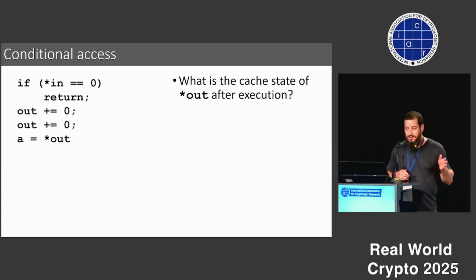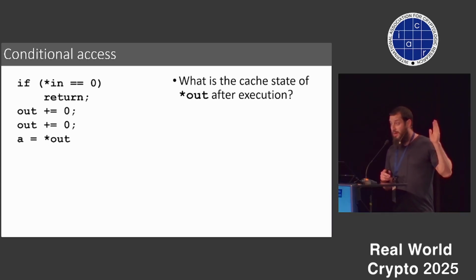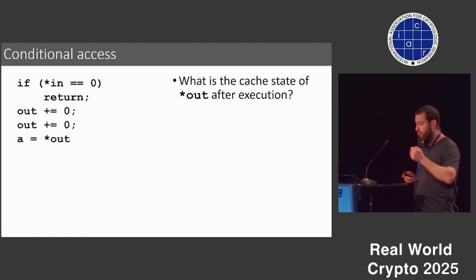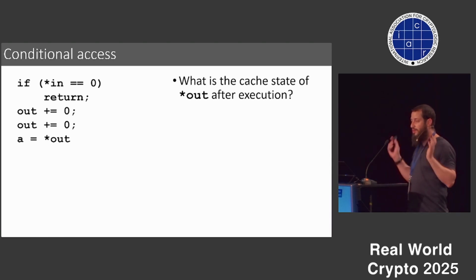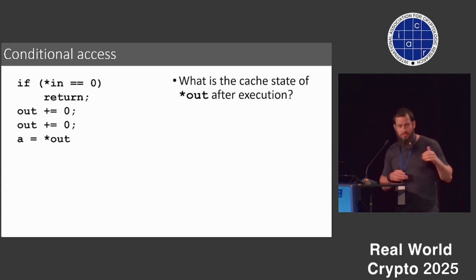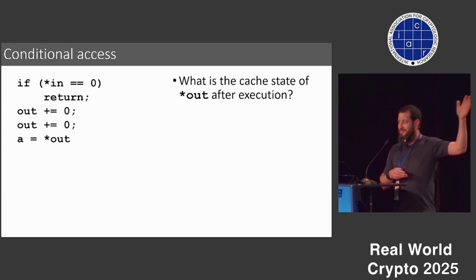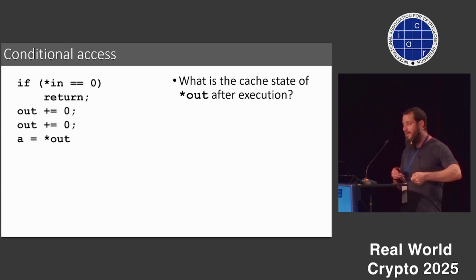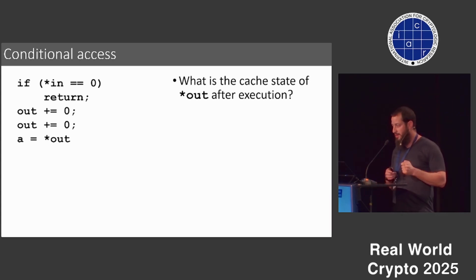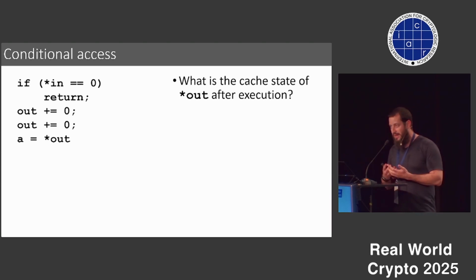We're going to start by asking what happens if we run this process. We have a branch where we access an input address and check if its value is 0, and if it's 0, we return. Afterwards, we take some pointer to our output address. We do some really silly looking computation, just adding 0, which doesn't change the value. And then we actually access this output address. The question is, what is going to be the cache state of this output address after execution?